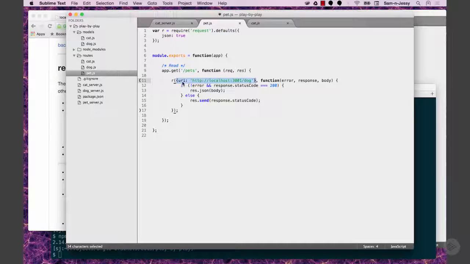And this object says, here's the URI that I want you to go get. Very simple use case. I'm saying go to my localhost, 3001, and hit the dog server, which I'm going to have running. And when that comes back, here's the function that gets executed. If the first parameter is an error, or anything comes back as the first parameter, something was wrong. Then I get my response and I get my body. If you've done async, if you've done HTTP type stuff in the past, this is pretty standard stuff. So I'm saying, if there's no error and my response code is 200, send back the body. Yep. So it's a pass-through. Otherwise, send nothing, or send the status code.